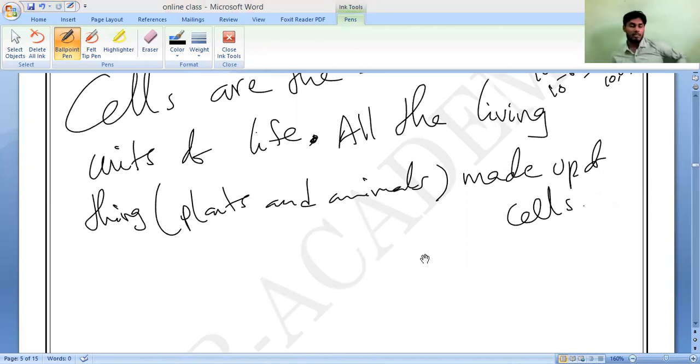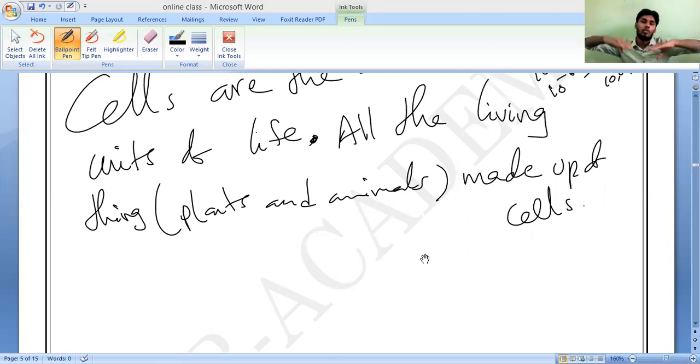Understand, like for example, your house is constructed with multiple bricks, not a single brick. One brick after another, if you arrange them, then only it is called one wall, or we can say one structure. Take any wall, it contains hundreds of bricks. So every brick is considered a cell. Understanding?